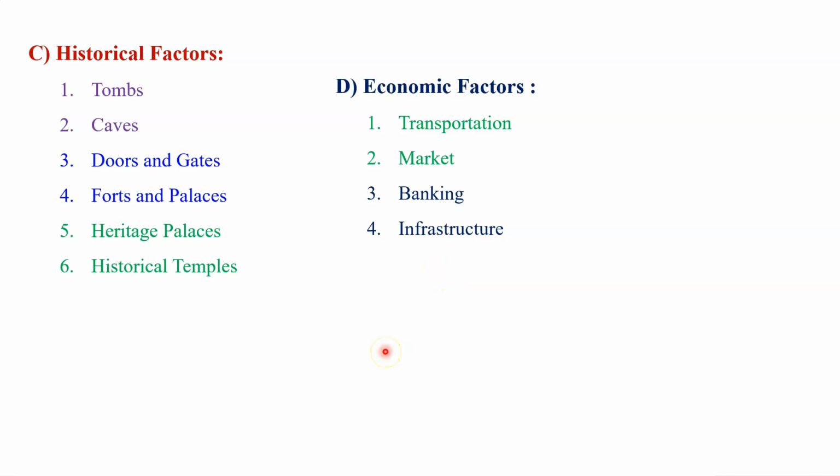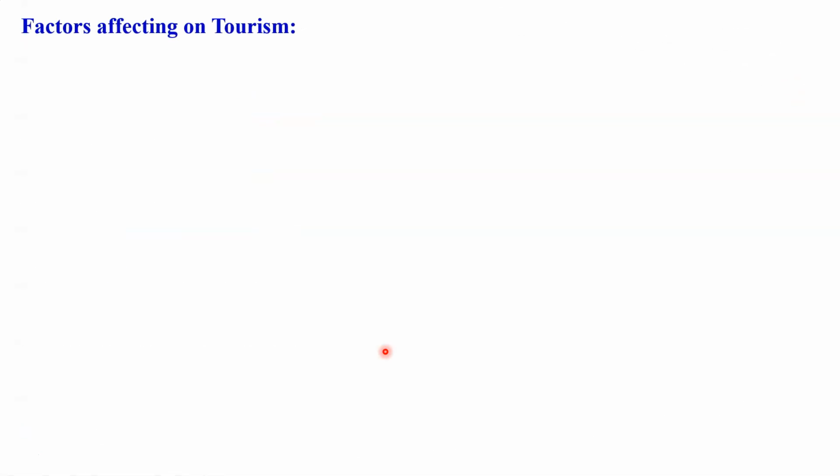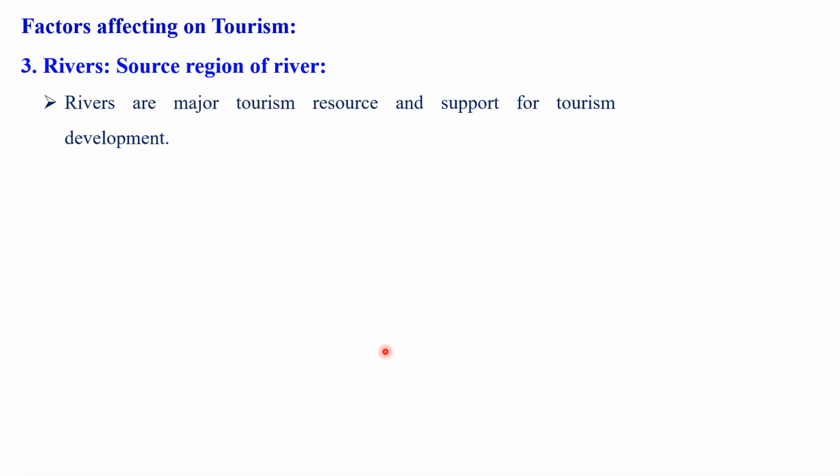Let us talk about the physical features in part second, because in the first part we already discussed the physiography or the relief. Let us talk about the river. River is also an important factor that attracts tourists on a large scale. Especially the source region of the river is a very important factor that attracts tourists on a large scale. Rivers are major tourism resources and support tourism development of any region.